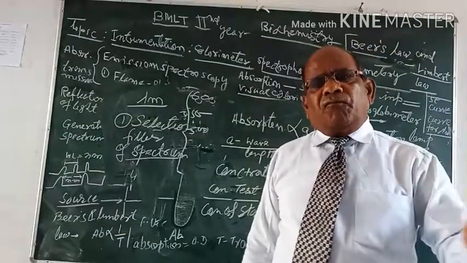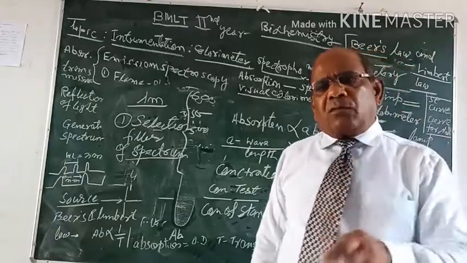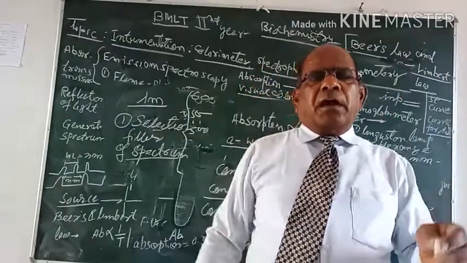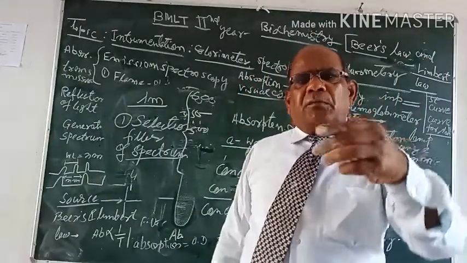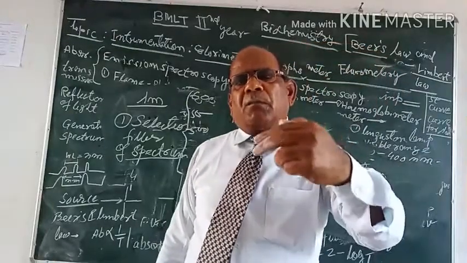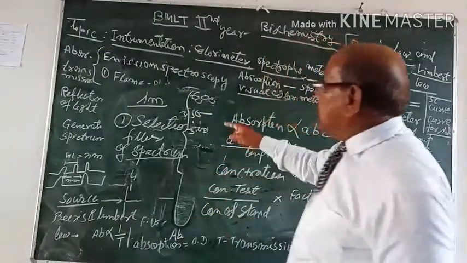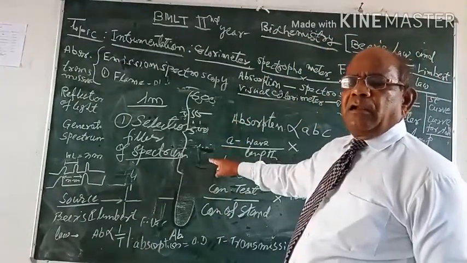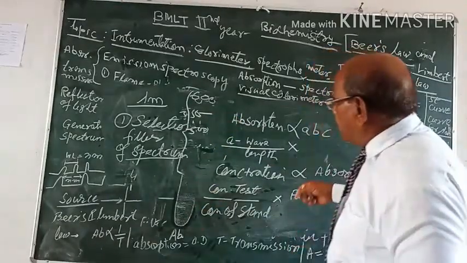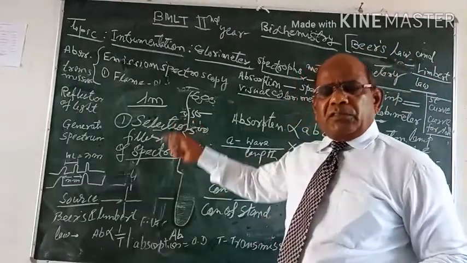In calorimeter we use filters of different colors, but in spectrophotometry we developed a prism, and by grating the prism we can obtain a very narrow range of spectrum from maximum to minimum, from ultraviolet to violet, from infrared to red. Different spectrum we can obtain with the help of the prism.